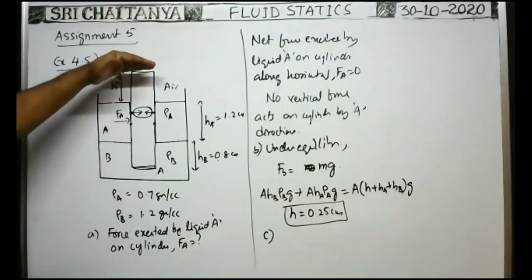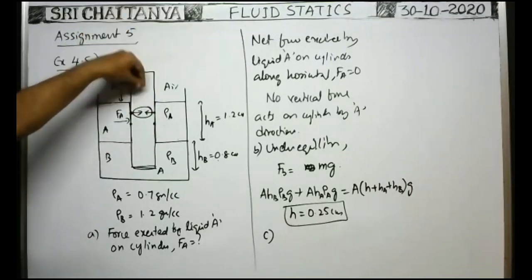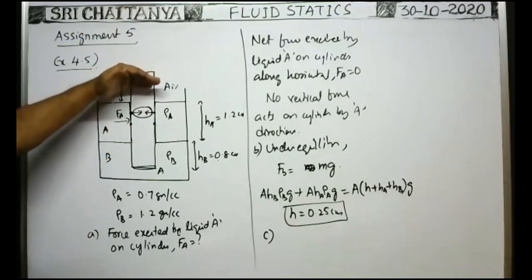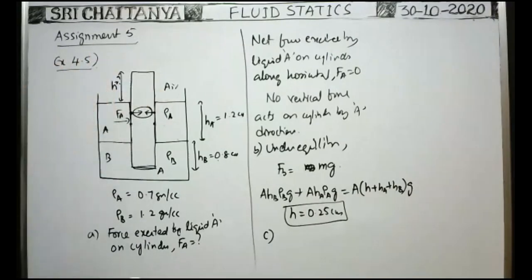Here, this is submerged in the liquid. This is pushed downward so that the total length of the cylinder is just submerged in the liquid. The cylinder is depressed in such a way that its top surface is just below the upper surface of liquid A and is then released. Find the acceleration of the cylinder immediately just after it is released.